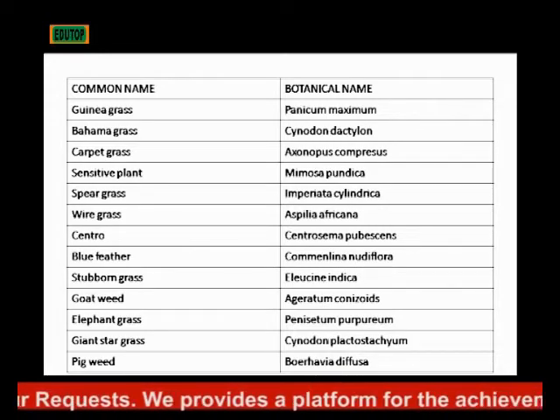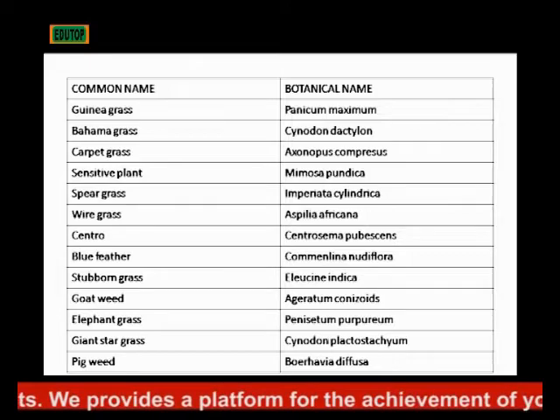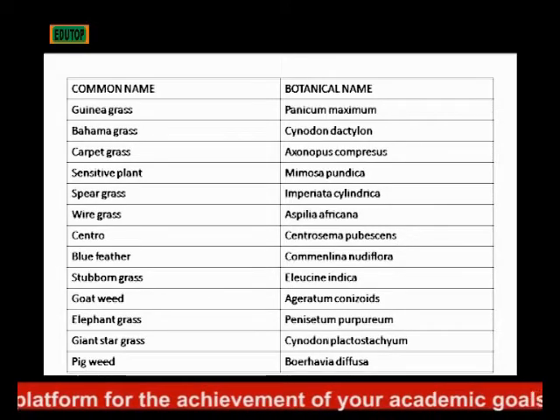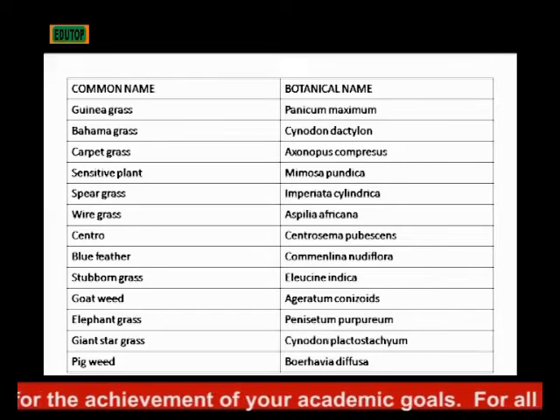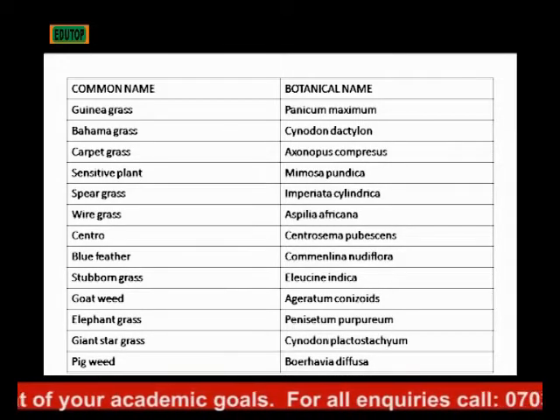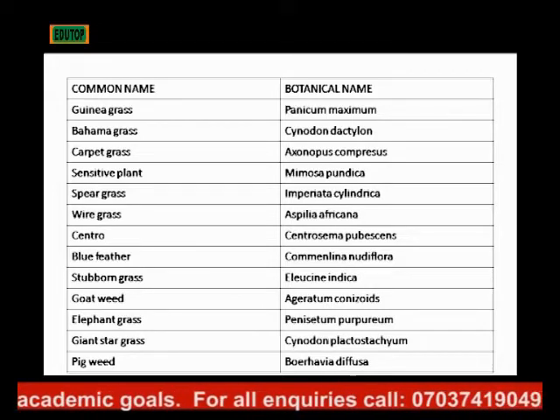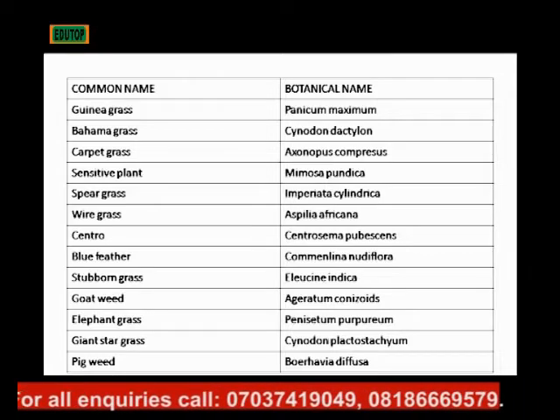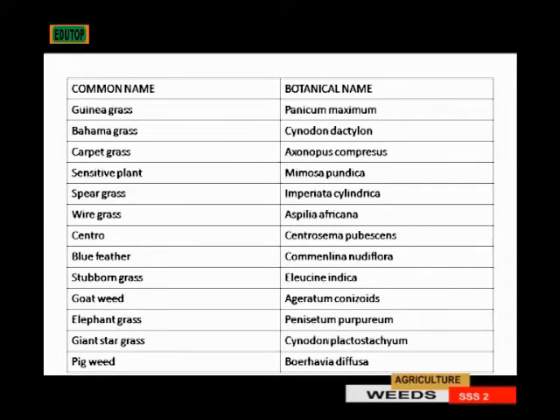Then centro is called Centrosema pubescens. We have the blue flower plant called Commelina nudiflora. It has a blue flower. Then stubborn grass, the common stubborn grass, is called Eleusine indica. Then we have the goatweed. This is called Ageratum conyzoides. Then elephant grass is called Pennisetum purpureum. Giant star grass is called Cynodon plectostachyus.